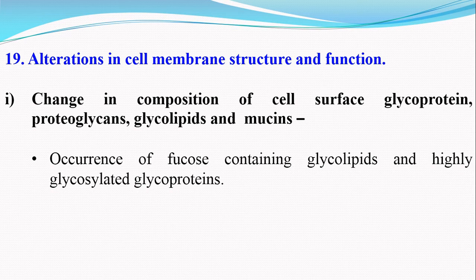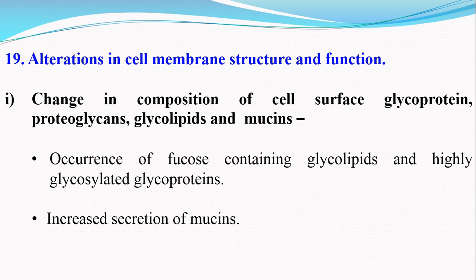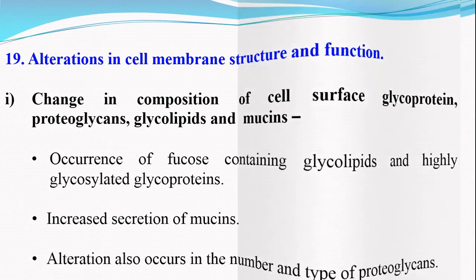There is occurrence of fucose containing glycolipids and highly glycosylated glycoproteins. Also, there is increased secretion of mucins by the cancer cells. And alteration also occurs in the number and types of proteoglycans. The second alteration in relation to the cell membrane structure and function is the appearance of tumor associated antigens.